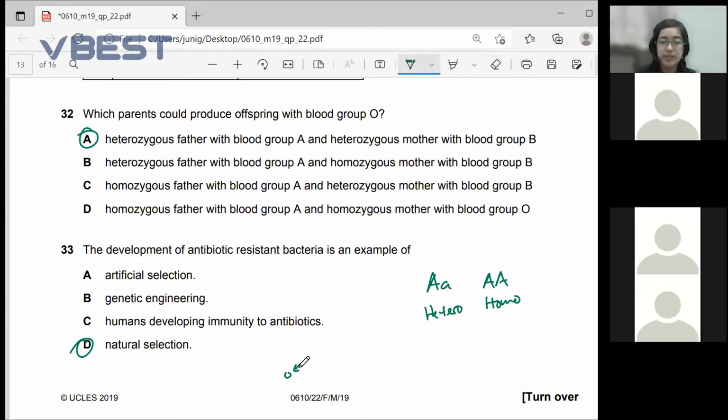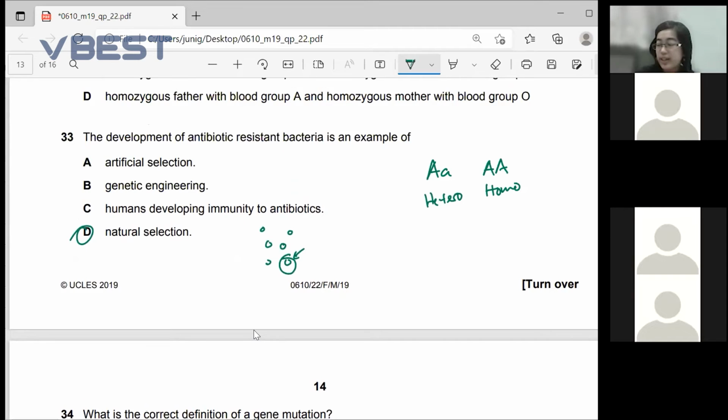There's one remaining bacterium here, and this bacterium will reproduce, and the offspring will be more resistant towards the antibiotic. This process will go on and on until you have antibiotic resistant bacteria. That is natural selection, survival of the fittest. That one was the fittest. It was the most resistant to the antibiotic, so it was the last to get killed, and so it was able to pass on its resistant genes to the next generation.